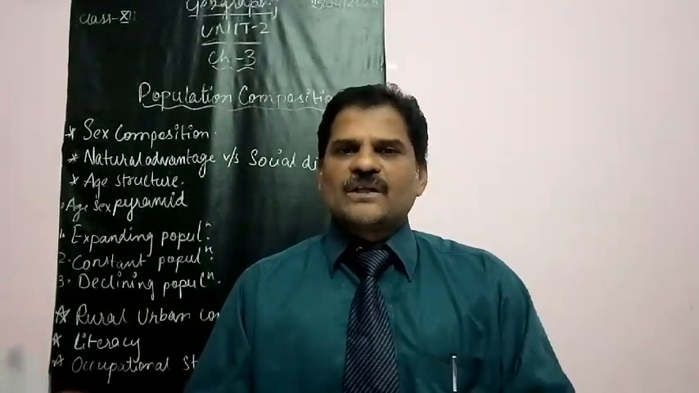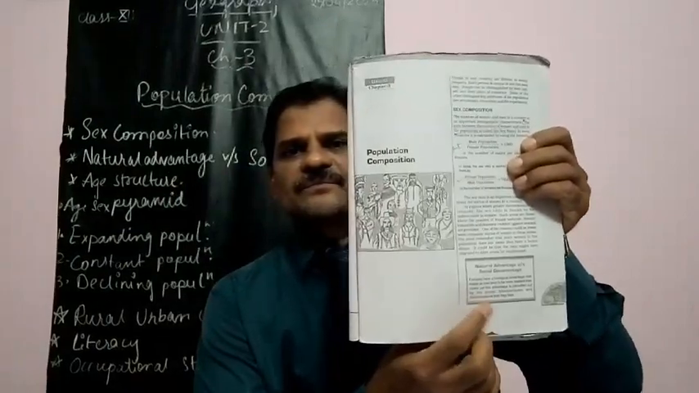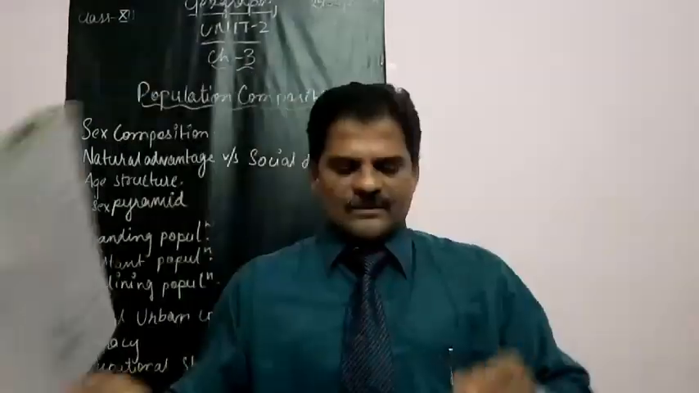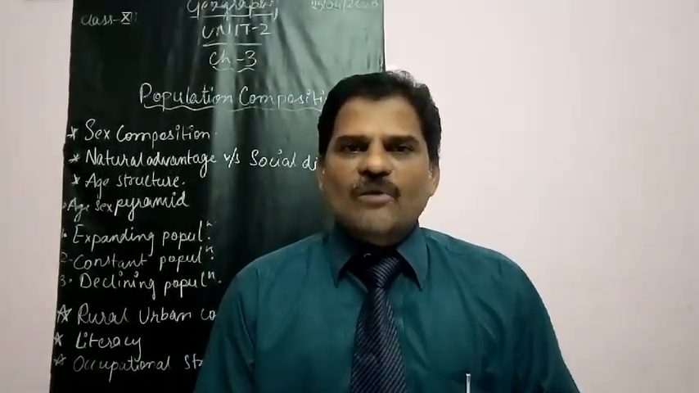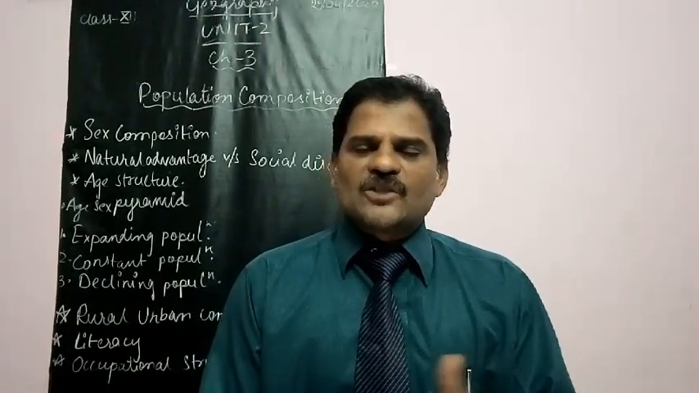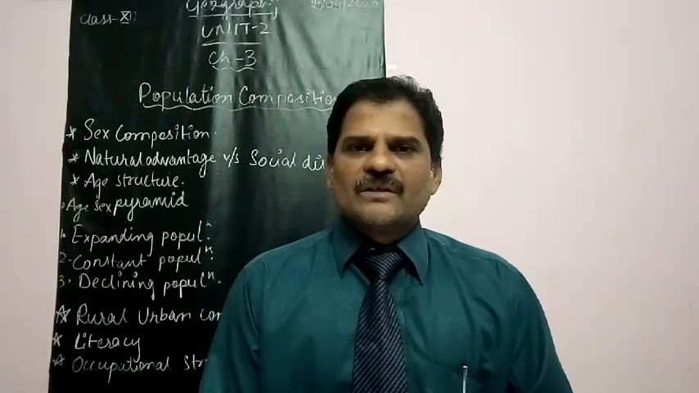Now in your textbook, students, he has given a table here. This is natural advantage versus social disadvantage. So what does this box information tell us?